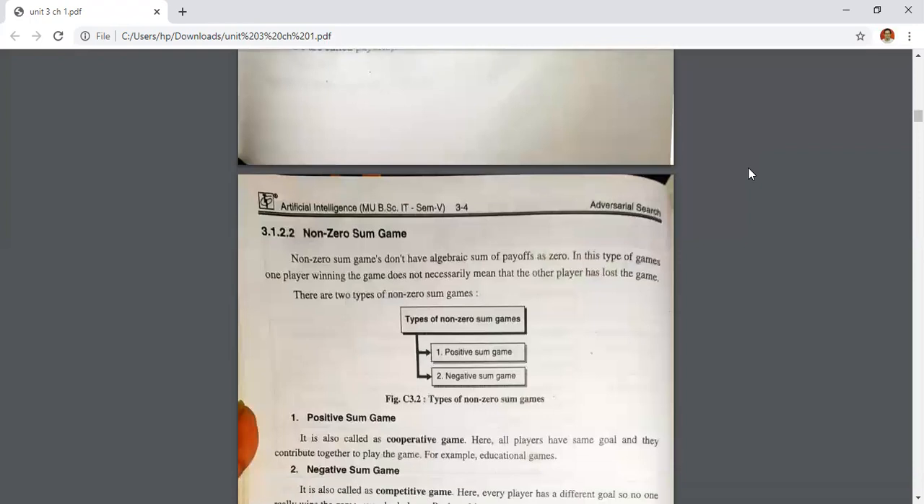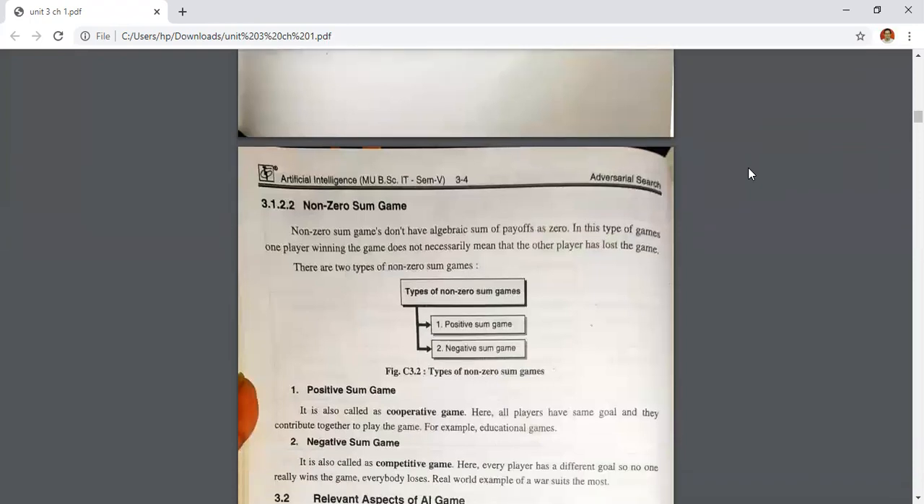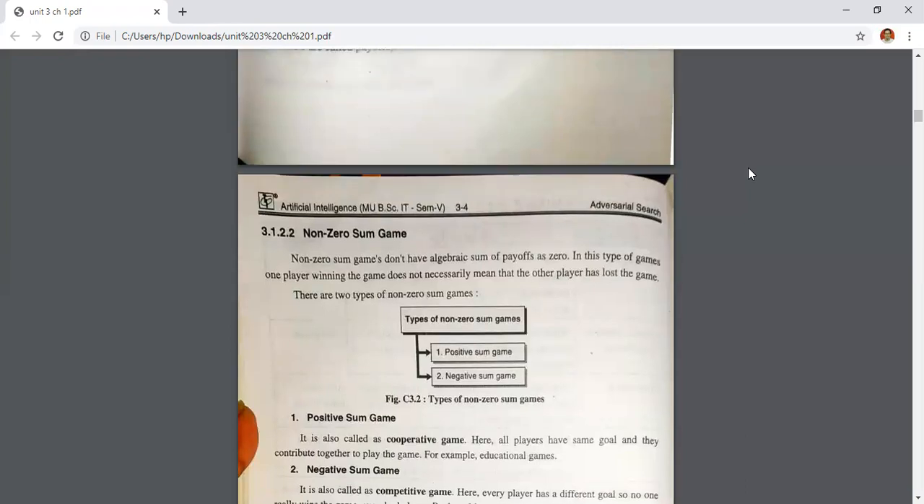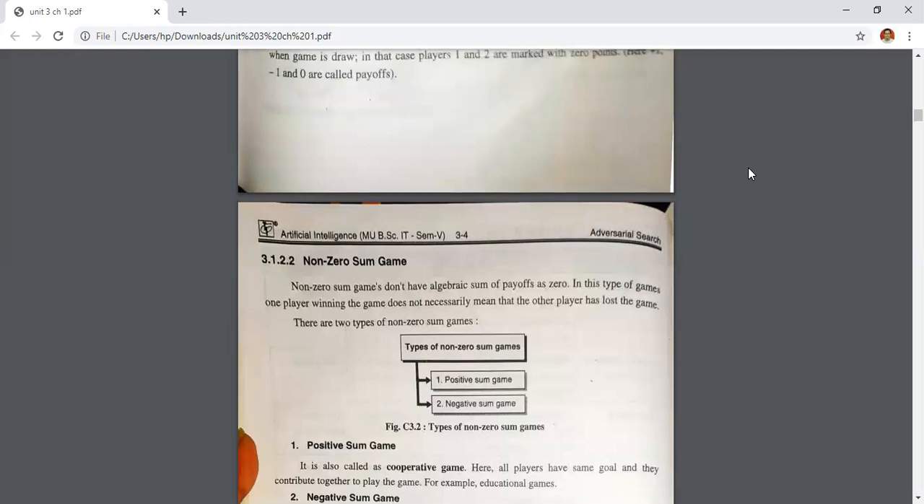Then after that, non-zero sum game. There are two types of non-zero sum game: positive sum game and negative sum game. Non-zero sum games don't have an algebraic sum of payoff equal to zero. In this type of game, one player winning does not necessarily mean that the other player has lost. In a zero-sum game, if one player is the winner, then the second player is definitely the loser.